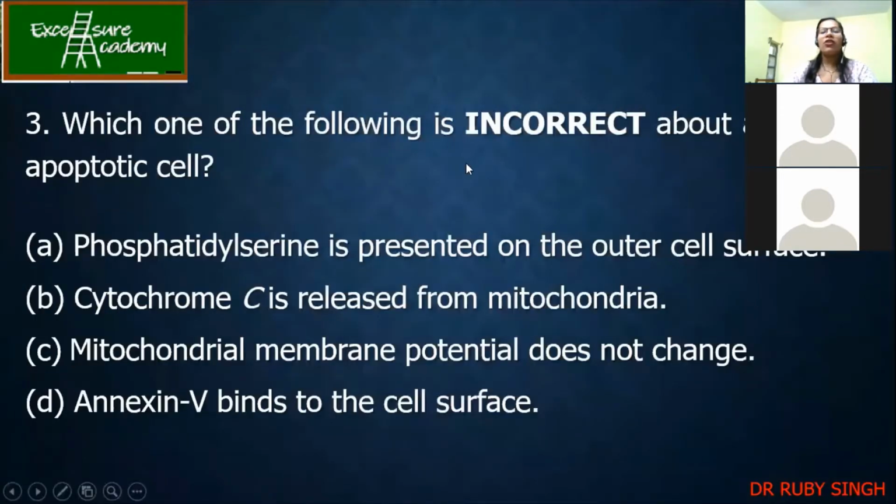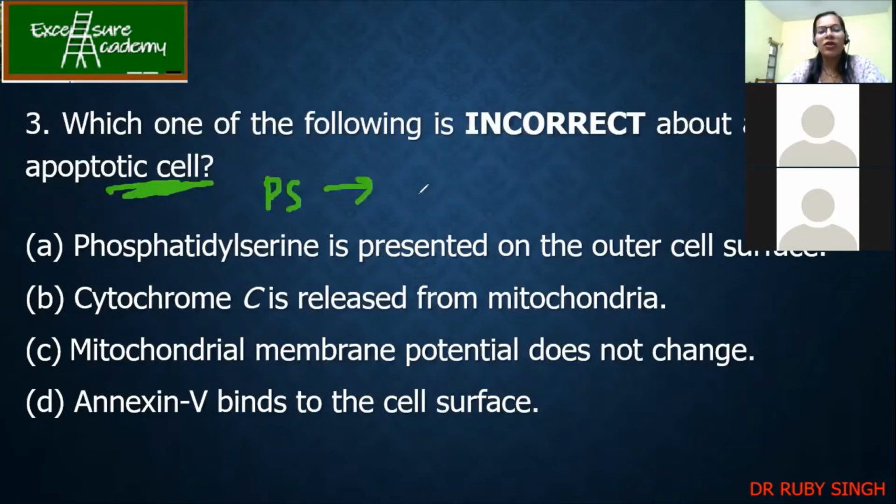Now, which one of the following is incorrect about a typical apoptotic cell? So this I have taught. Yeah, but not all the options, right? Okay, so this I have to explain again. Here, phosphatidylserine is present on the outer cell surface, which is true, right? Because during apoptosis, PS comes to the outer surface. So it's a correct statement, but they're asking for the incorrect one.